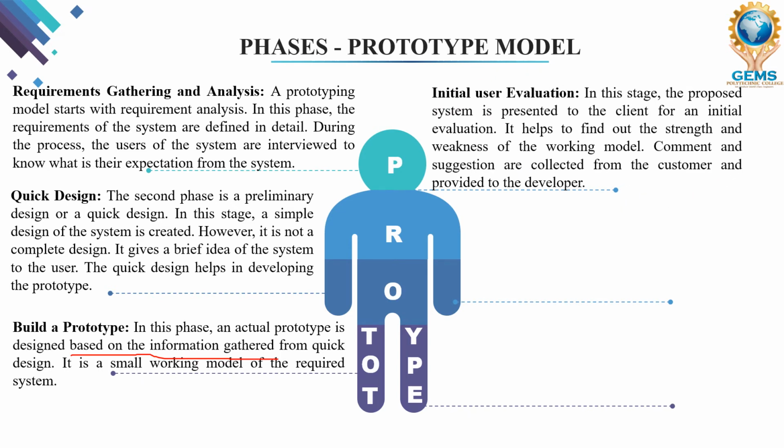Now initial user evaluation. Once the prototype is built, it finally goes to the customer for the initial evaluation. So in the fourth phase, the customer is going to see the first prototype model of the project, right? Here the customer gives feedback or any changes, or any strengths or weaknesses of the working model, right? If he needs to improve anything, then he will give some suggestion, and that suggestion is going to be considered by the developer.